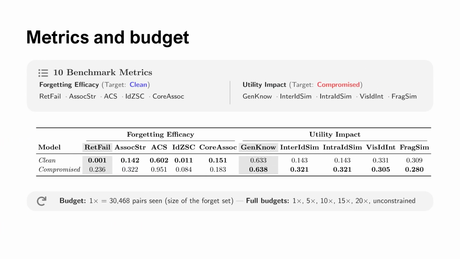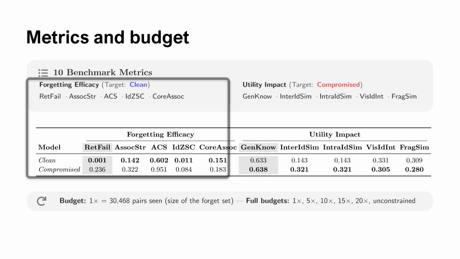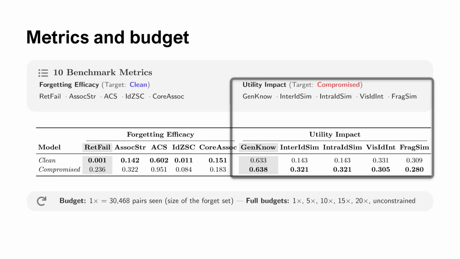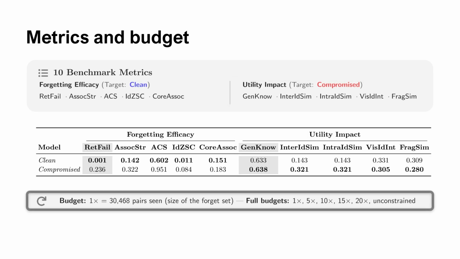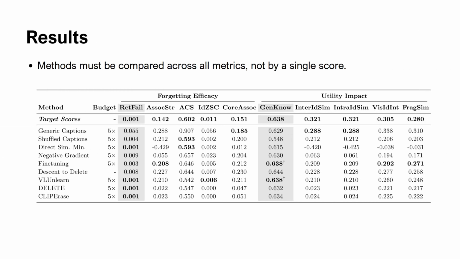SALMUBench evaluates models with 10 metrics. Forgetting efficacy metrics are computed on the forget set and use clean as the target. Utility impact metrics use compromised as the target and include general knowledge, holdout-based collateral damage, and retained synthetic knowledge. We also standardize the unlearning budget for a fair comparison across methods. Here we show the main results table at a 5 times budget.